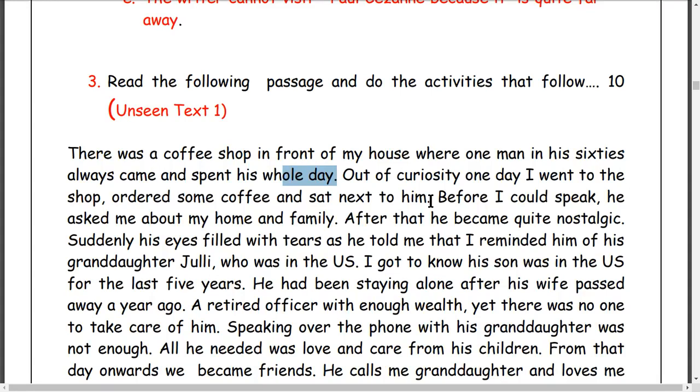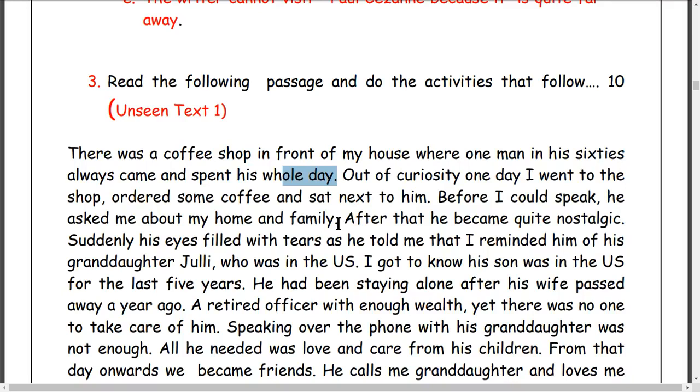Before I could speak, he asked me about my home and family. He means the old man asked the writer about my family, about the writer's home, घर and परिवारको बारेमा सोध्यो. After that, he became quite nostalgic. Nostalgic means a person who remembers the past.